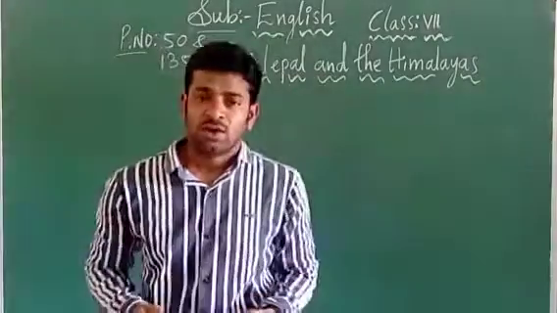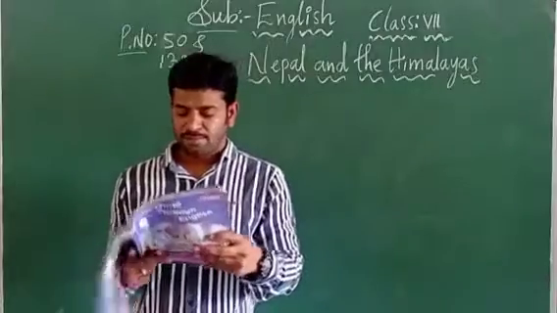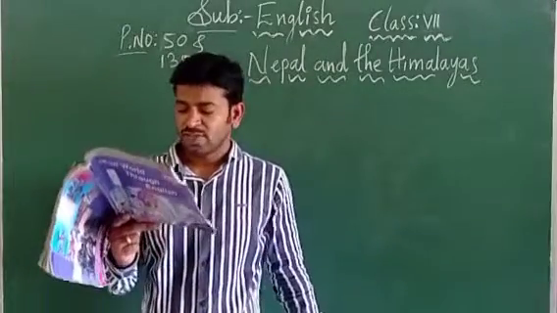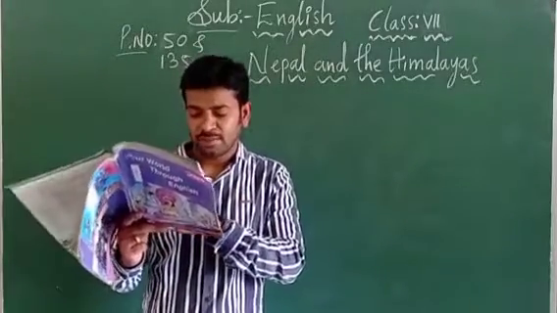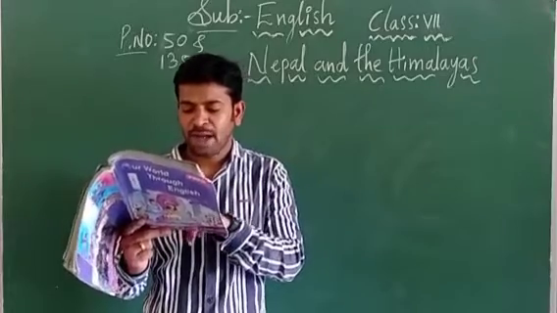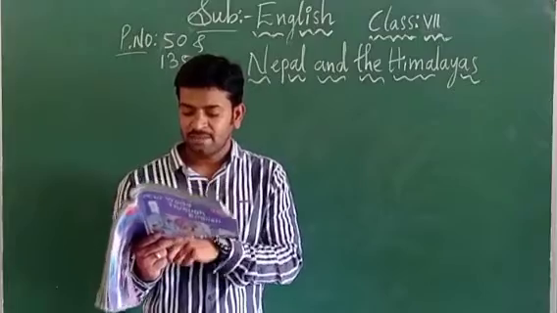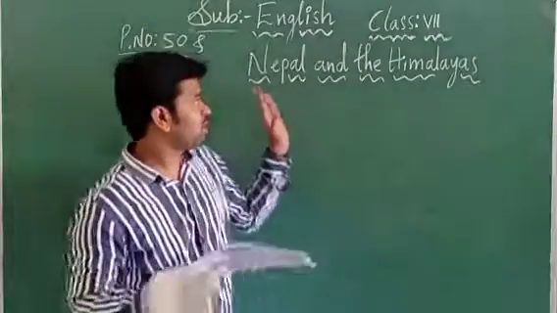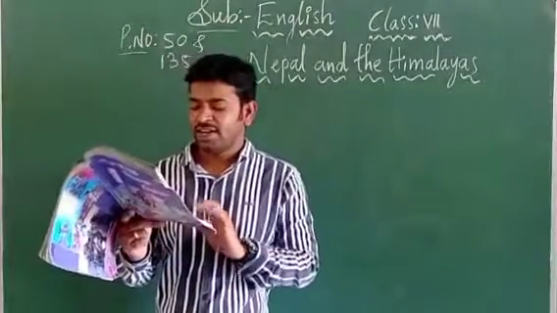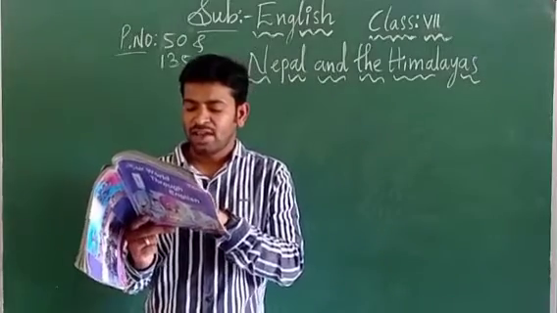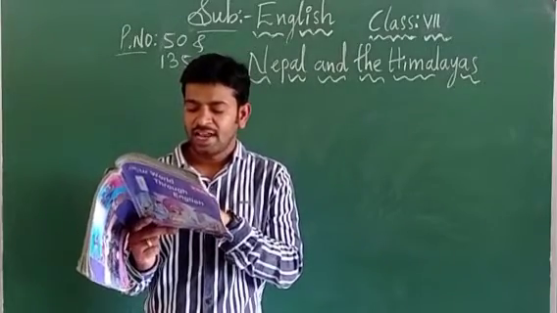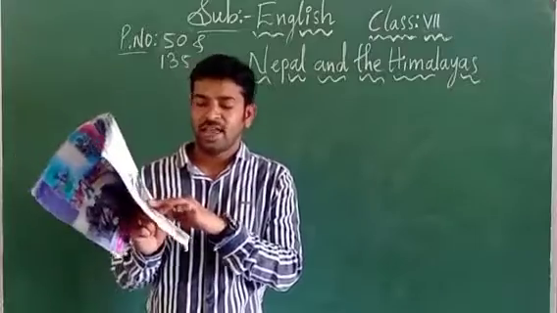Right? So here, I hope everybody has understood the map. That is the India map. The shape of the India map is given. Pakistan is given. Afghanistan, China, Bhutan, Bangladesh, Myanmar are given. Yes or no? So our Nepal, where it is situated, is present in the middle of the Himalayas and India. Nepal is present, children. Have you seen?